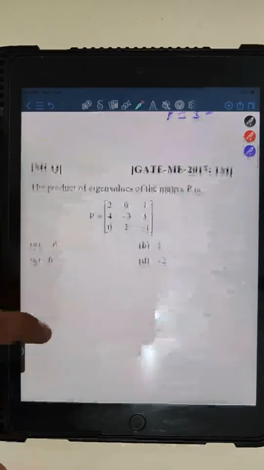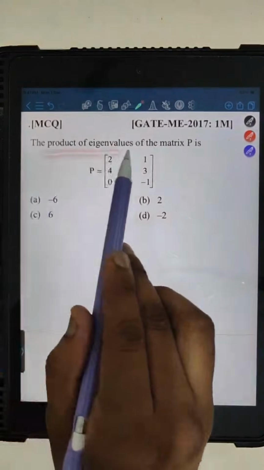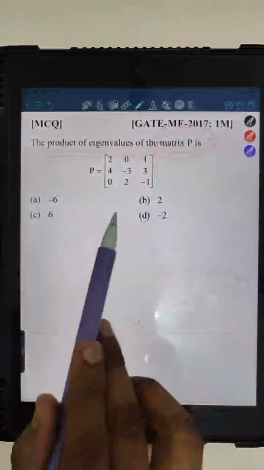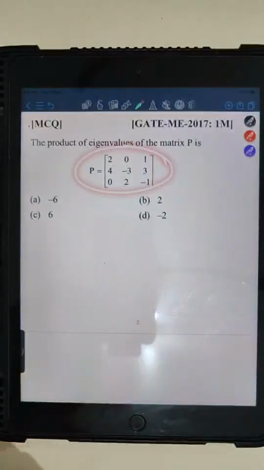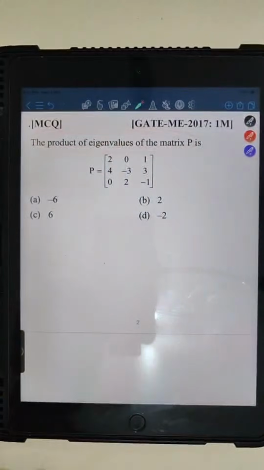Yes. So this is the next question we have. GATE 2017. This question was asked in GATE 2017 mechanical engineering, 1 mark, right. This question says that the product of eigenvalues of the matrix P, a 3x3 matrix is given, we have been asked the product of eigenvalues is equal to what. Solve this particular question and let me know the answer in the comment section.